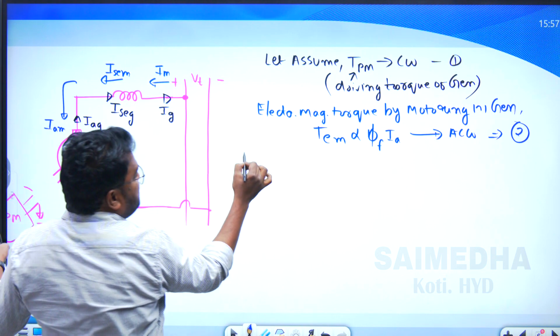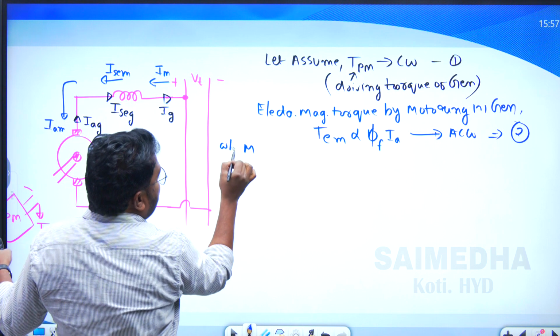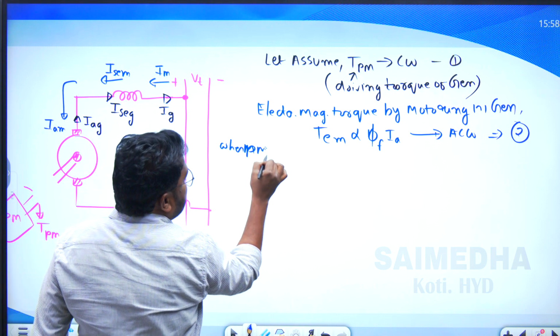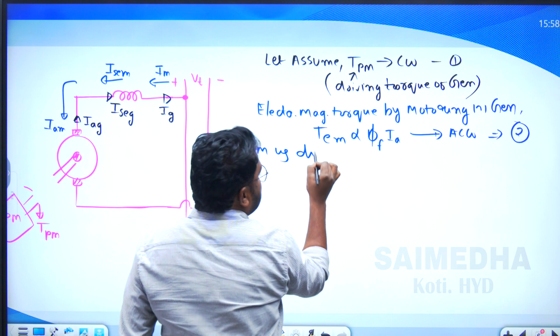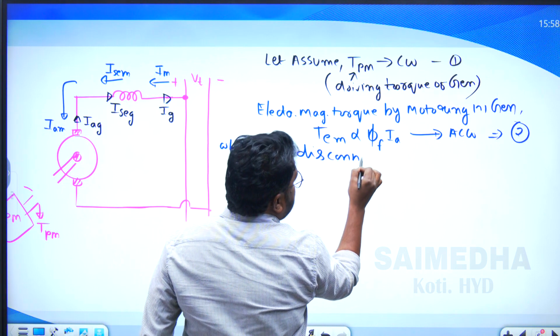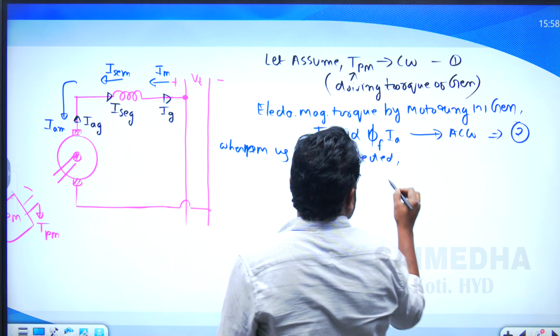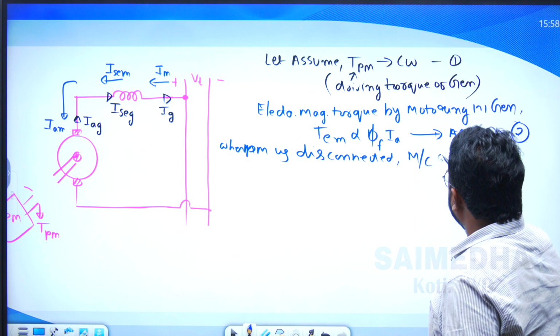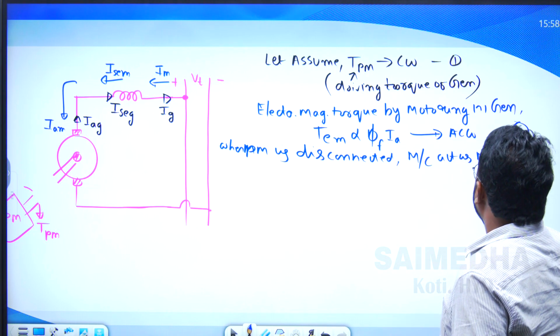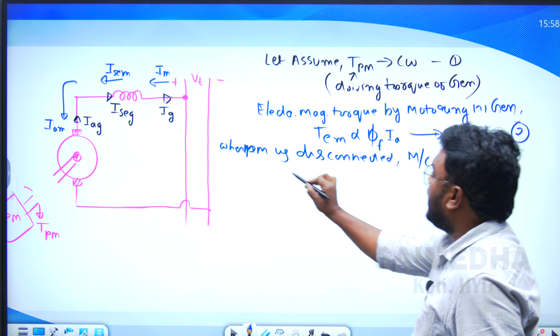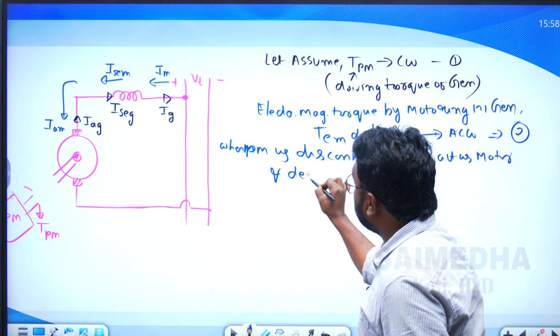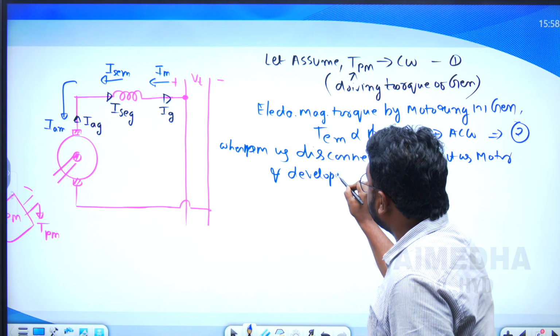So when the prime mover is disconnected, the machine acts as a motor and develops torque.